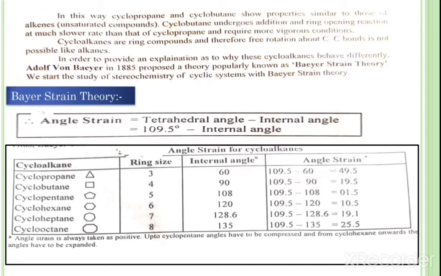In the exam, they ask for the angle strain. Suppose they ask what is the angle strain of cyclohexane. Cyclohexane is a 6-membered ring, therefore the ring size is 6 and the internal angle is 120 degrees. Now 109.5 minus 120, we get 10.5.